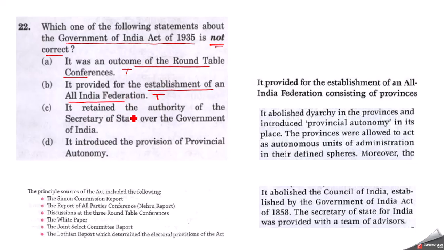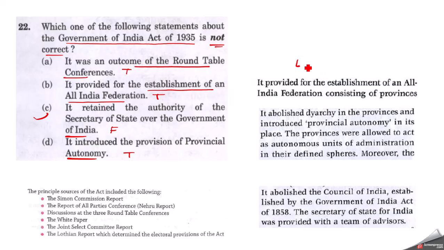Then, it retained the authority of Secretary of State over Government of India. Now this is false here. So C is the correct answer, the statement that is not correct regarding the Government of India Act of 1935. And it introduced the provision of provincial autonomy. Yes, even this is true. Now if you see Spectrum or Lakshmikant, you will find one or two statements there.